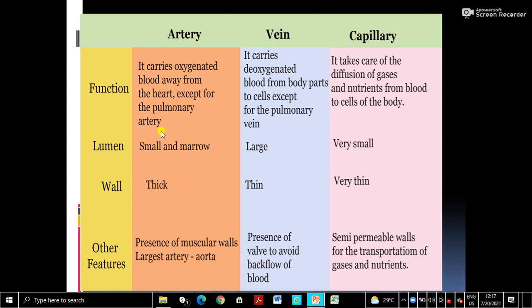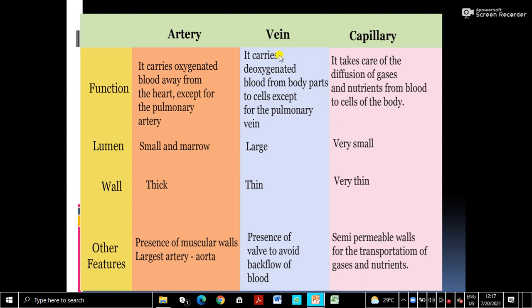Then its lumen is small and narrow, and the wall is thick. The arterial wall is thicker than that of veins or capillaries. Then there is the presence of muscular walls, and the largest artery is the aorta. Actually the aorta arises from the ventricle, and it divides into arteries for all the organs.